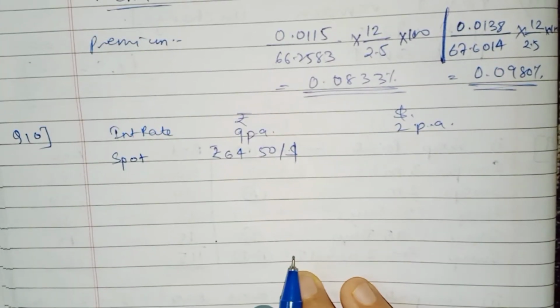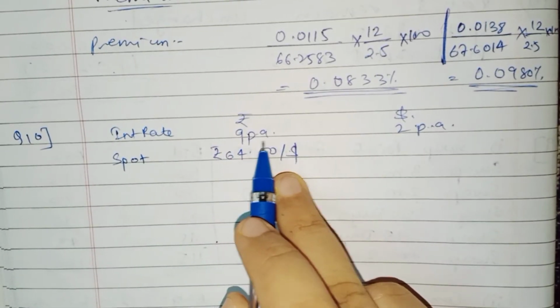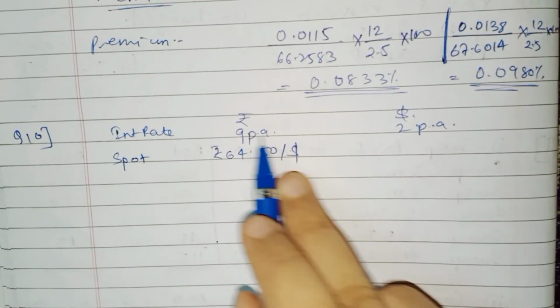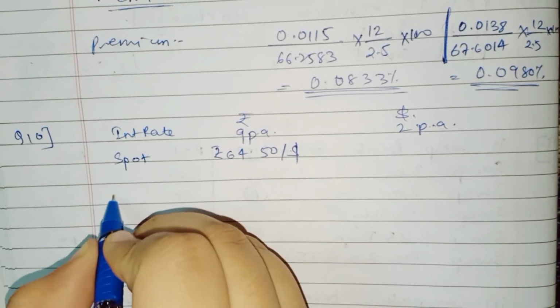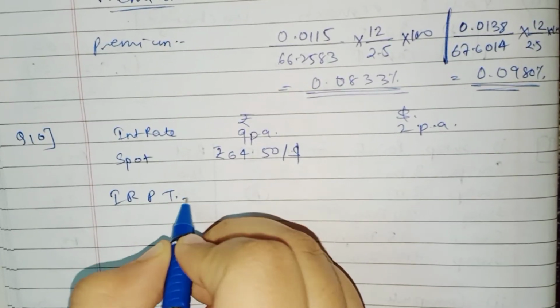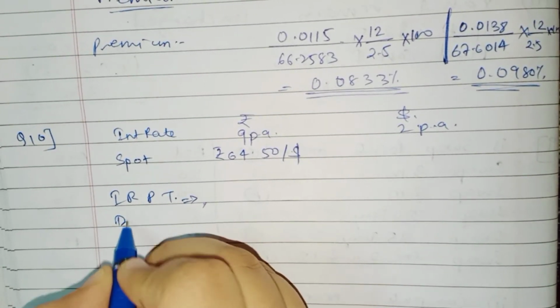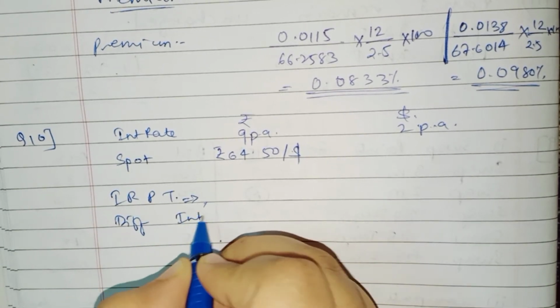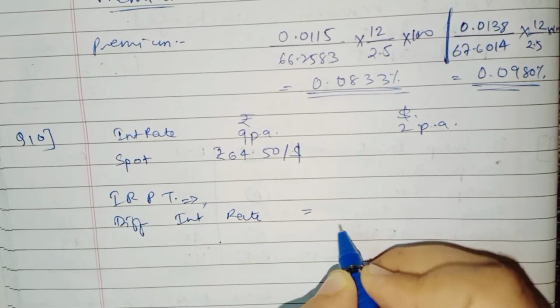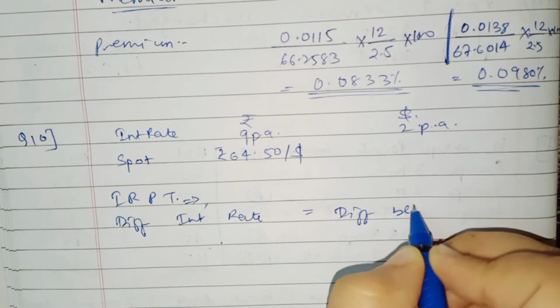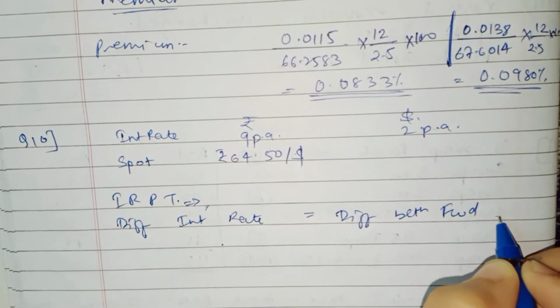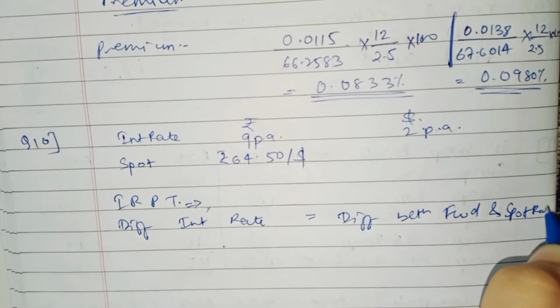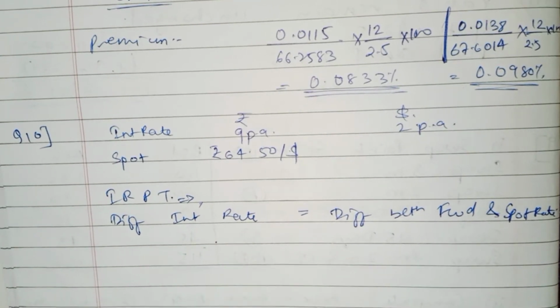So as you can see, interest rate is much higher in India than in USA. It means that as per interest rate parity theory, the difference between the interest rates will be equal to the difference between the forward rate and the spot rate.